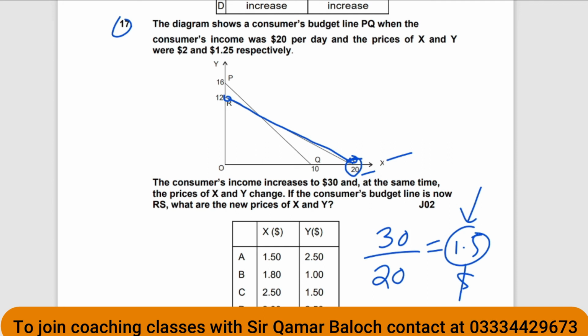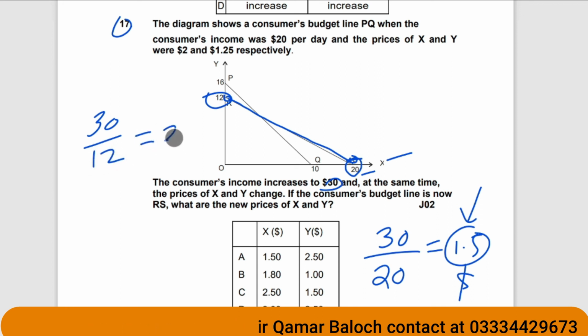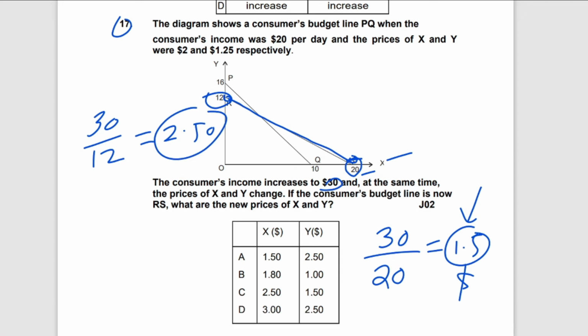On the other hand, if you can purchase a maximum of 12 units of Y good spending the entire income of $30, then you can find out the price of Y as well. 30 divided by 12 will give us $2.50. So $2.50 is the price of Y. So option A is the correct answer.